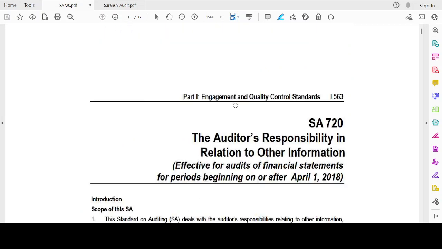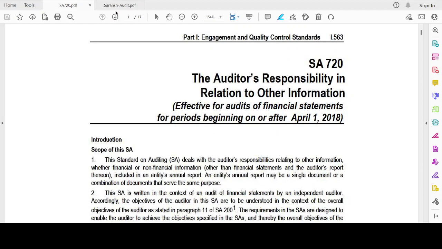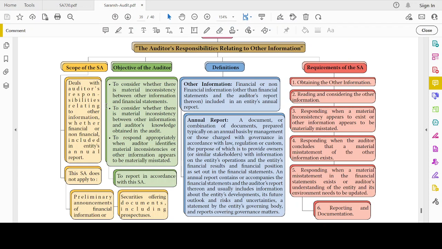Hi everyone, in this video let's discuss SA 720, the auditor's responsibility in relation to other information. Let's move on to the scope of this standard.